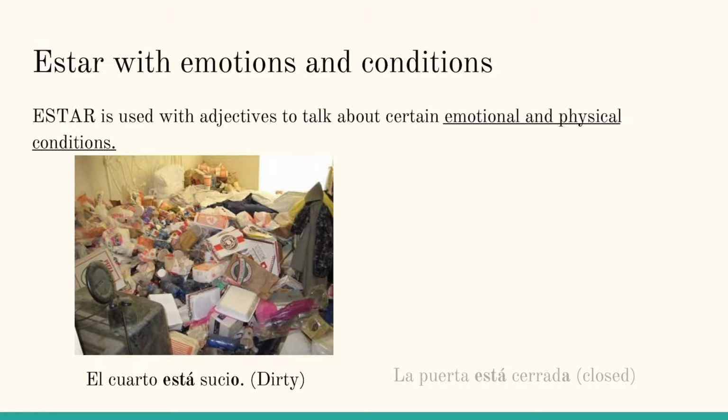If we're talking about a door being closed or being open, this is also seen as a condition of the door. So for this, we're also going to use estar. La puerta está abierta, open. La puerta está cerrada, closed.